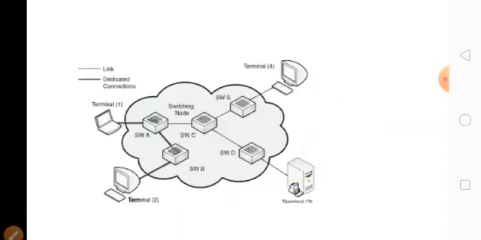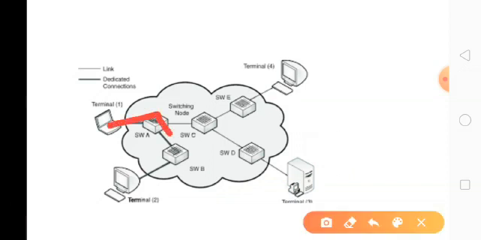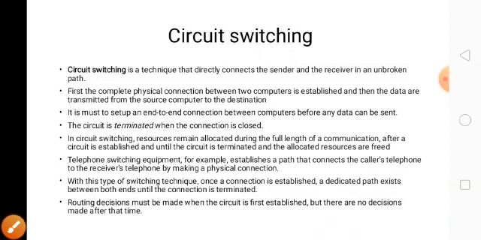So here is another example, from terminal 1 to terminal 3, the connection is established, data is transferred, then the connection is disconnected. Next one, circuit switching. See here, these are all the important points for circuit switching. These are the nodes. You can take the nodes from this. So the same steps are there.